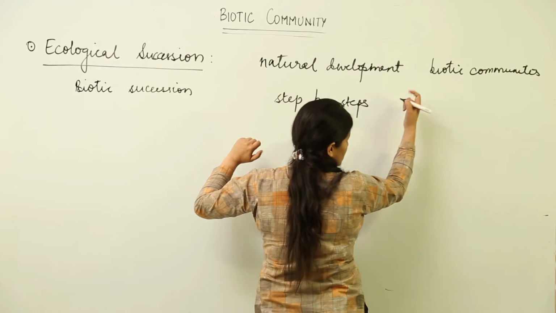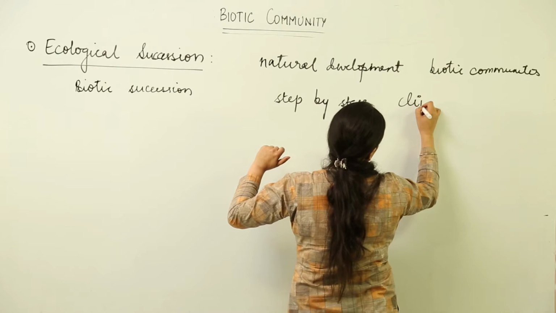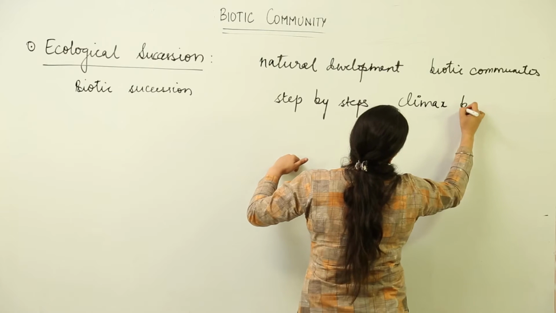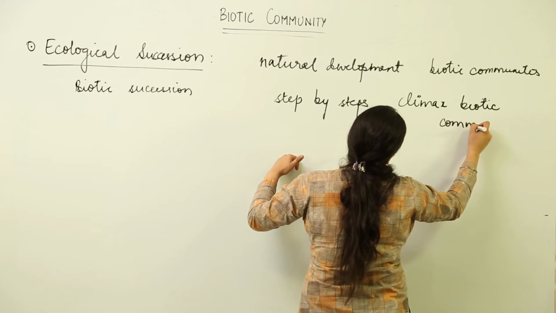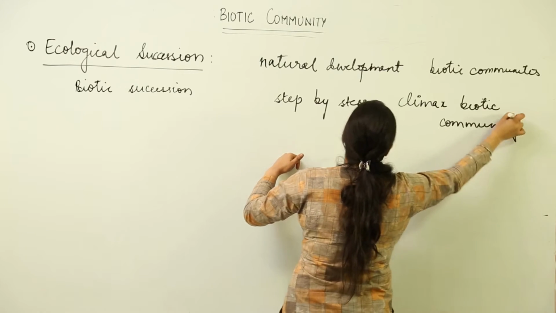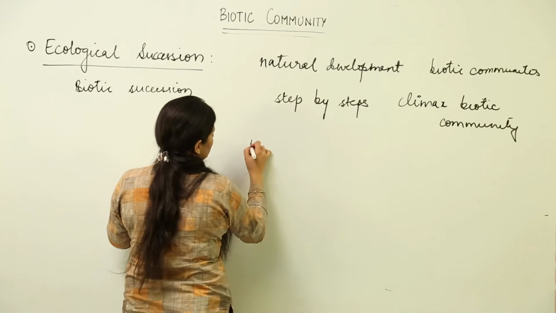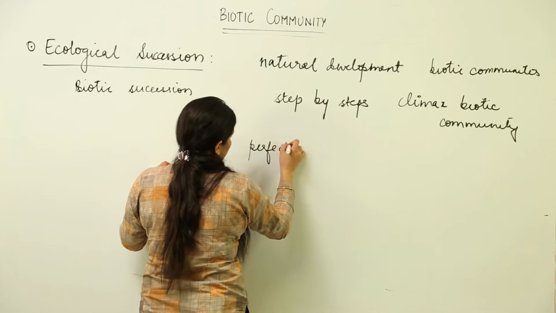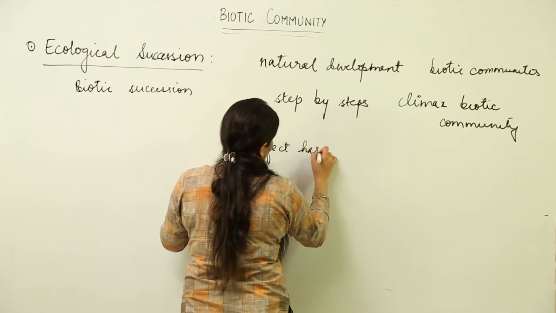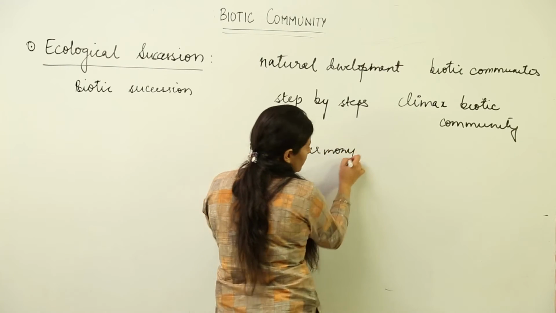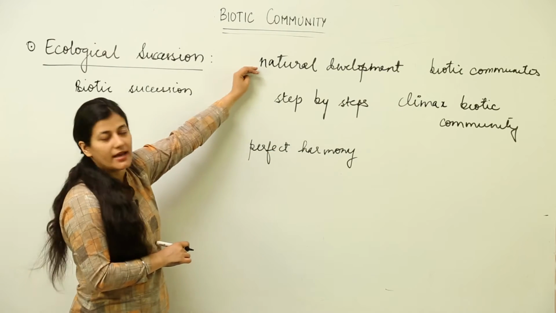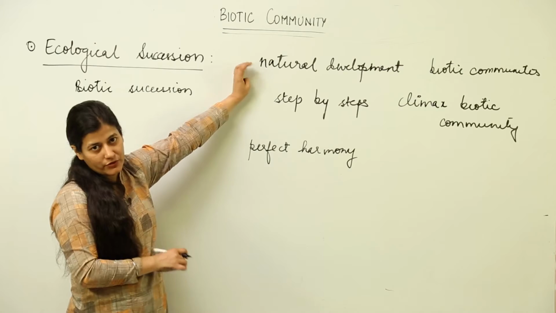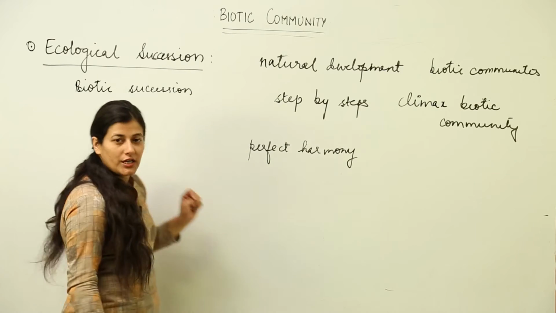To reach what? A climax biotic community. Now, why is this called a climax biotic community? Because it is in perfect harmony with the environment, or rather I would say it is in equilibrium with the given site where this natural development is taking place. So, this is what biotic succession is.